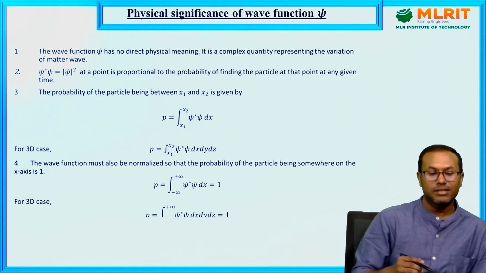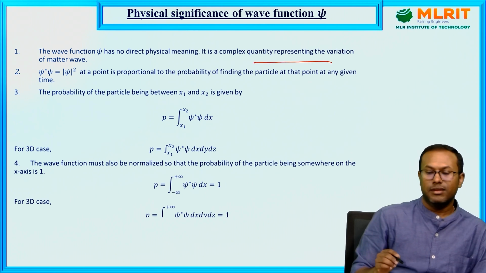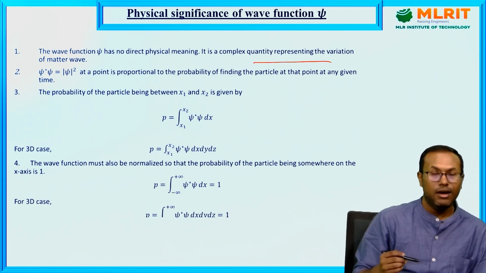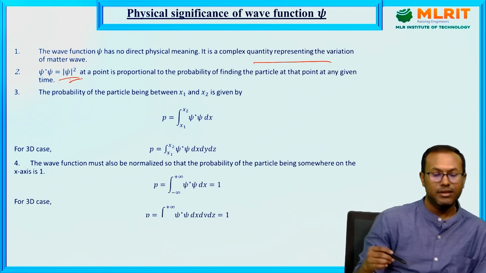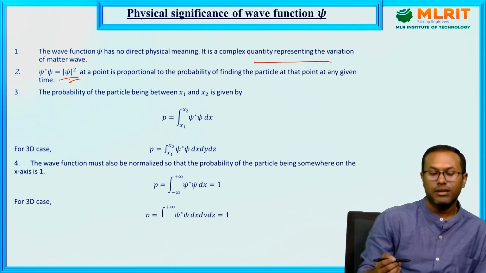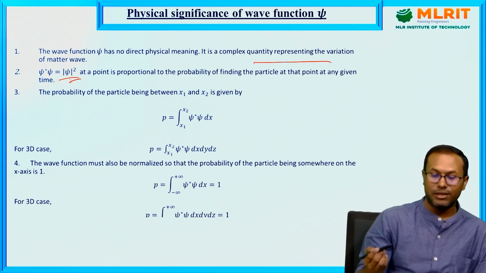Actually, the wave function has no direct physical significance. It is just a complex quantity representing the variation of matter waves. Now psi star psi, basically mod psi square, is proportional to probability. It gives the probability of finding the particle at a particular point at a particular time.